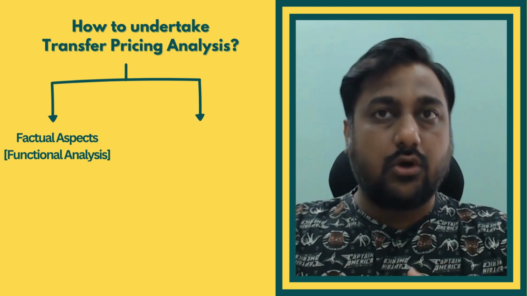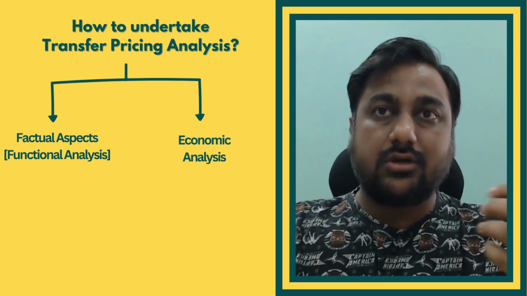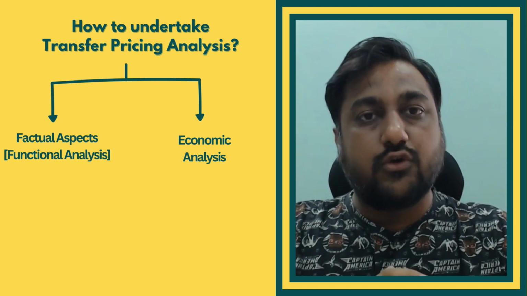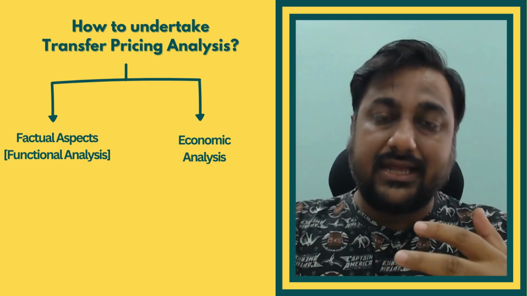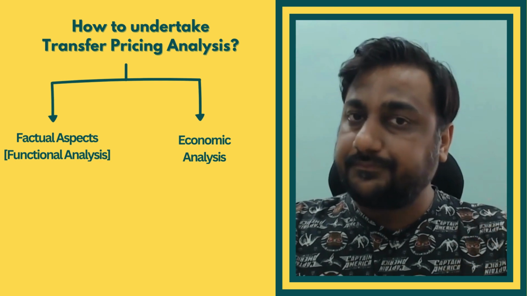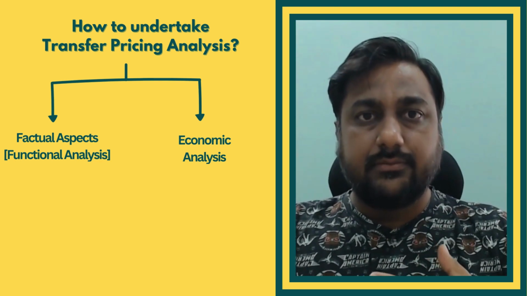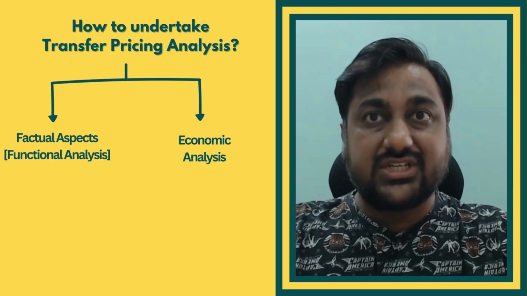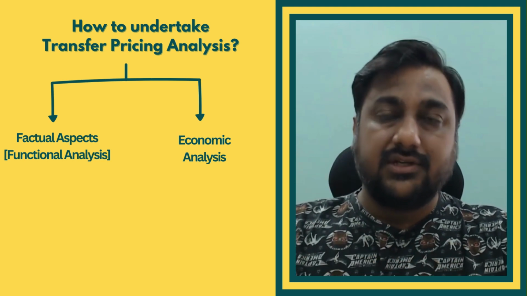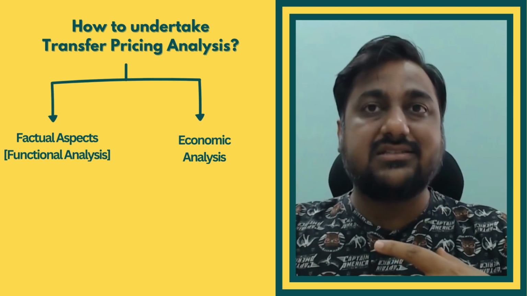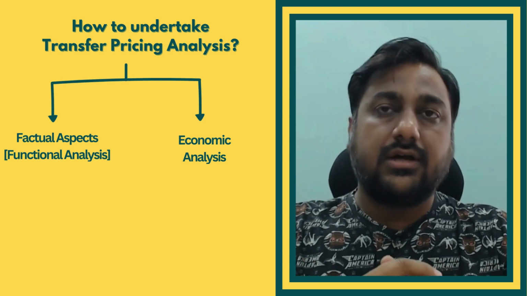That is what we call economic analysis, which also captures the overview of an industry. Then it also captures the availability of comparables in the market, and if there are any options realistically available as against that transaction. That also is required to be considered.